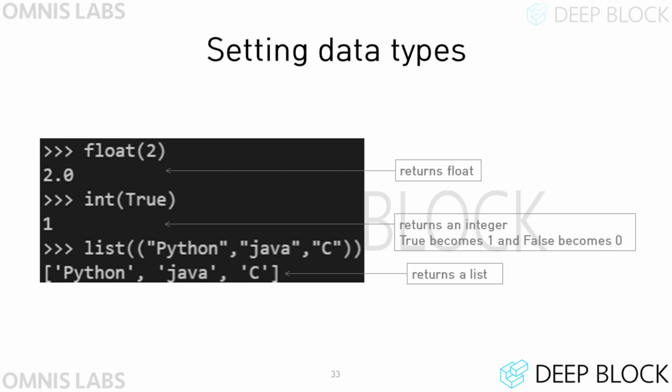If you cast a bool type value of False using the int function, 0 will be returned. Finally, we can utilize the list function to turn a tuple into a list. For example, as shown in the slide, if we put a tuple with 3 strings as an argument to the list function, we can get a list data type.